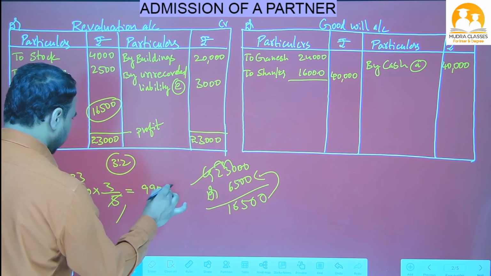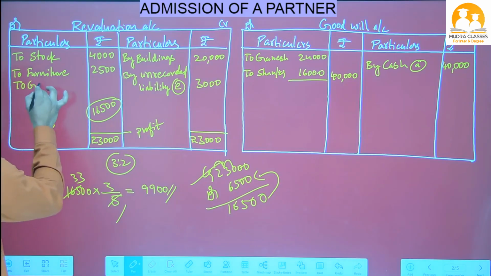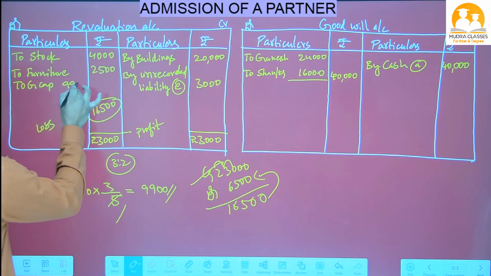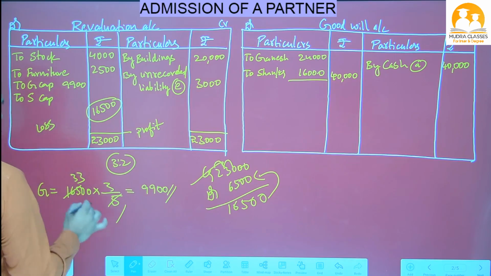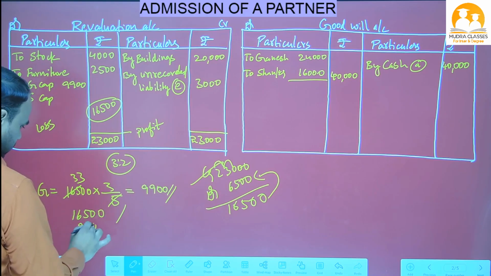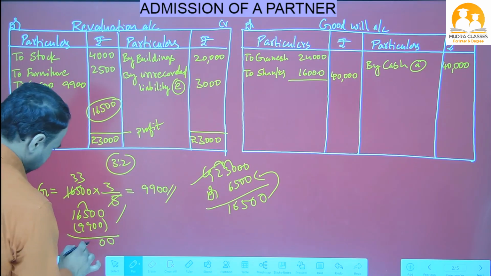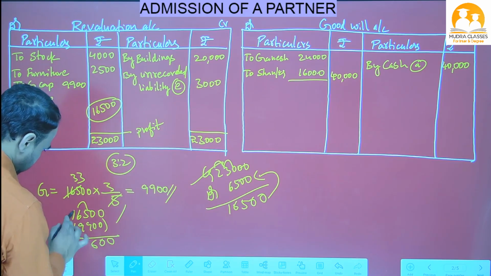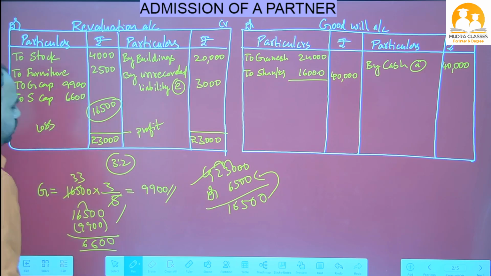So 9,900 is got by Ganesh, to Ganesh capital account 9,900. To Shankar capital account, 16,500 minus 9,900, beta, 15 minus 9 is 6, so 6,600 is got by Shankar.